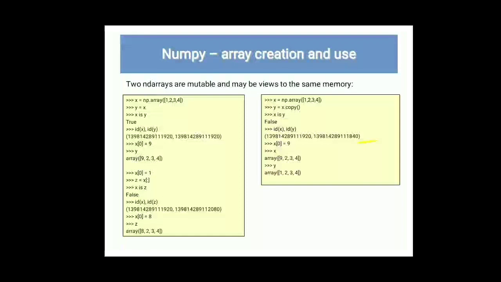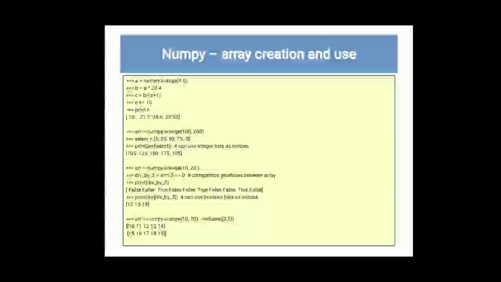Then the creation and use. See here, there is a create arange function, 4, 0, and we have written b = a * 23.4, c = b / a + 1, c += 10, print c. So we have provided a linear equation, or we can say expressions, and with those expressions we get the value at last when we print c.